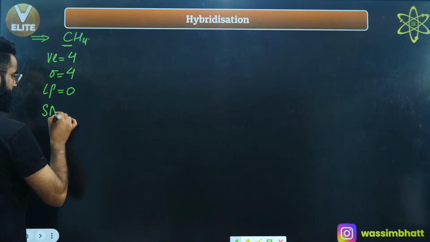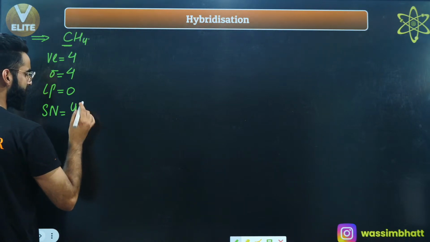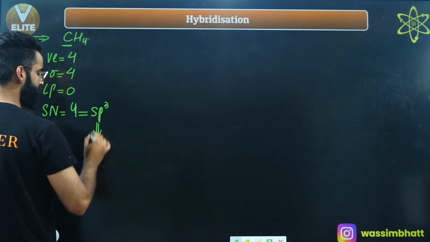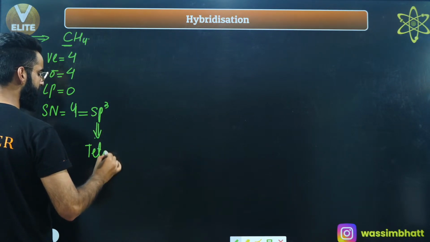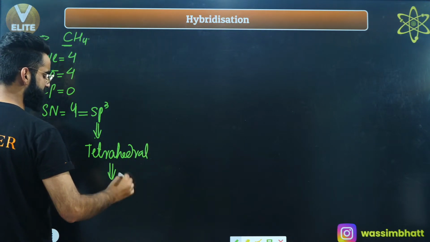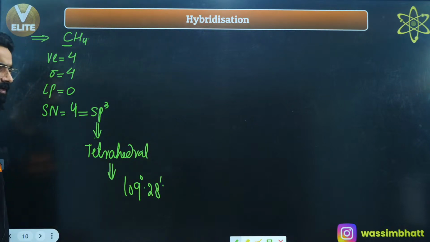Let me calculate the steric number. Steric number is going to be 4 plus 0, that is 4. If the steric number is 4, the hybridization involved is going to be sp3. If hybridization is sp3, the geometry of the molecule is going to be tetrahedral, and if it is tetrahedral, do remember the bond angle in case of tetrahedral structure is 109 degree 28 minutes. Okay, this is all about CH4.